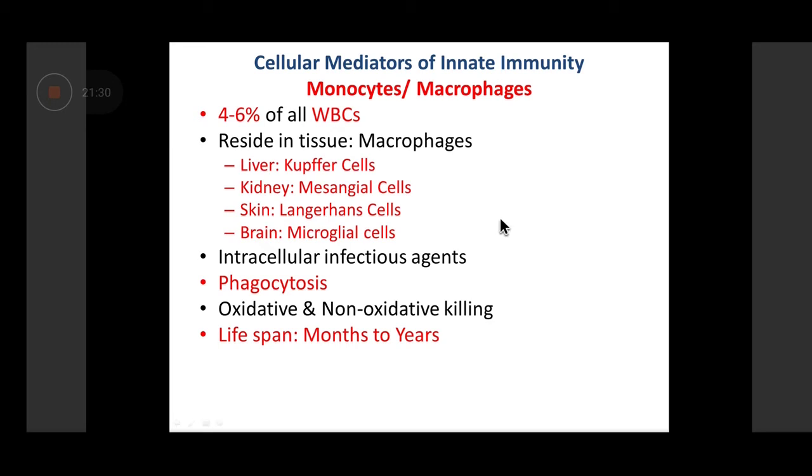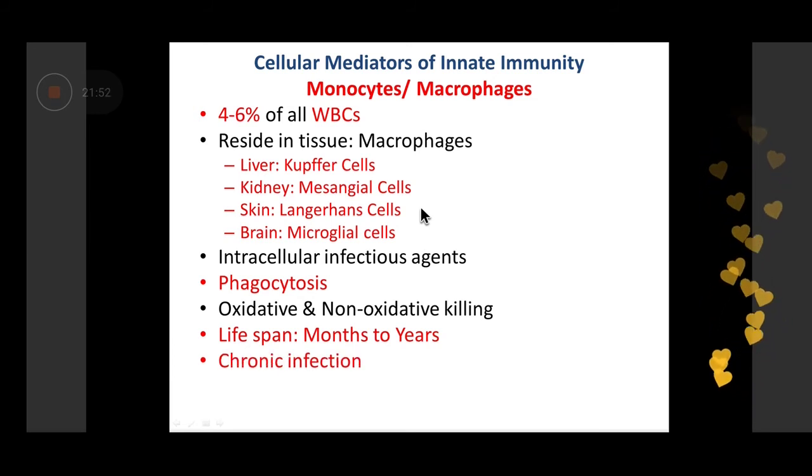Hence, if they accumulate at the site of infection and you detect them through microscopy, it indicates a chronic inflammatory response, as opposed to the acute inflammation that we say for accumulation of neutrophils. This is because these cells are long-lived and accumulate for a longer period of time. Accumulations of monocytes and macrophages are referred to as a chronic inflammatory response, a chronic infection.